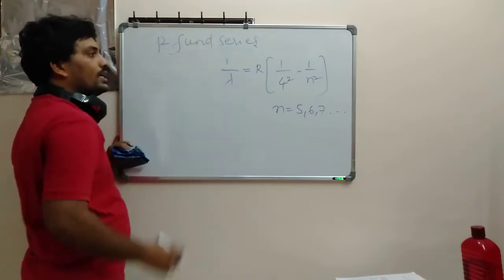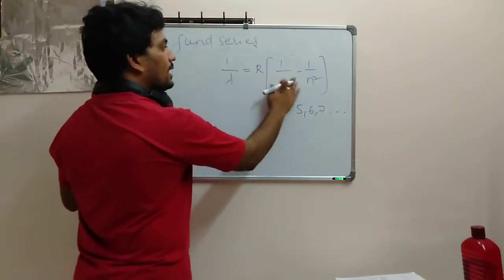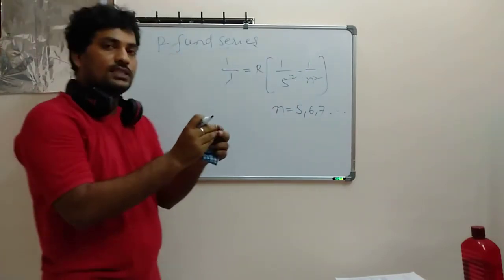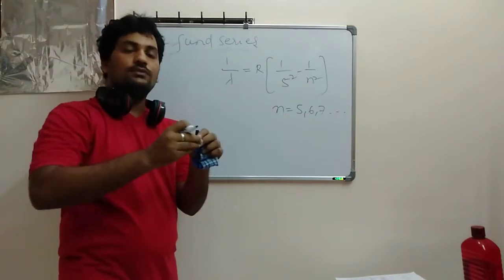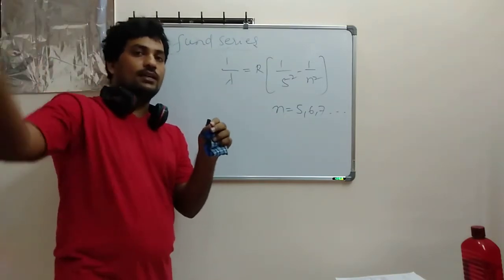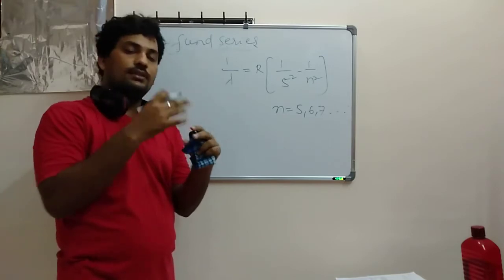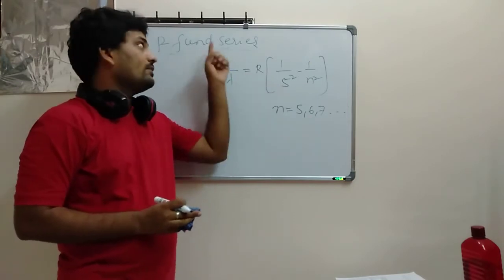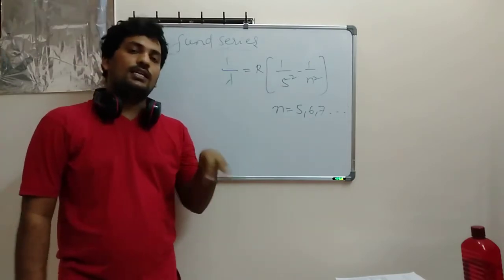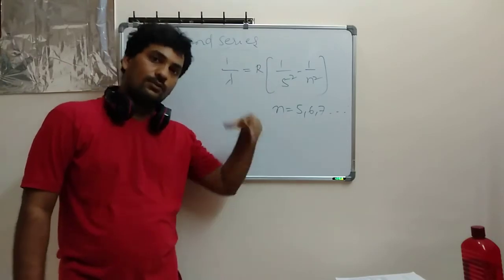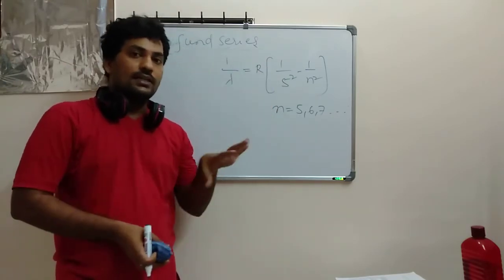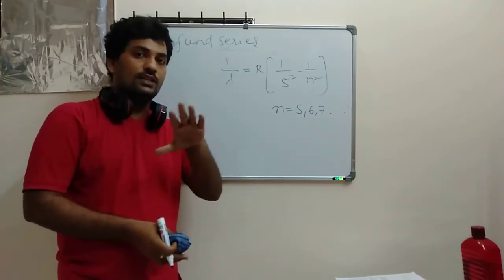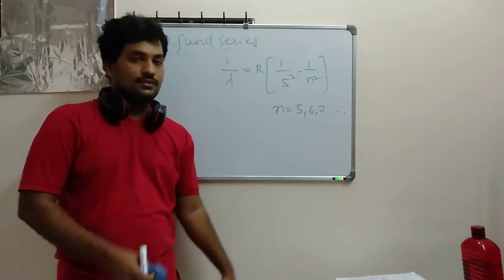The Pfund series is also important. Here the same formula is taken but explained with the 5th orbit number. So the electron is excited from the 5th to the 6th, 5th to 7th, 5th to 8th like that, and they come back to the same orbit, the 5th orbit. So the 5th orbit is the reference orbit for the Pfund series. Even though these series existed before this explanation, Bohr found one formula, and with that formula he explained all these spectral series.